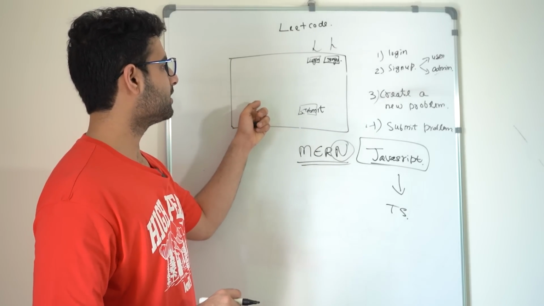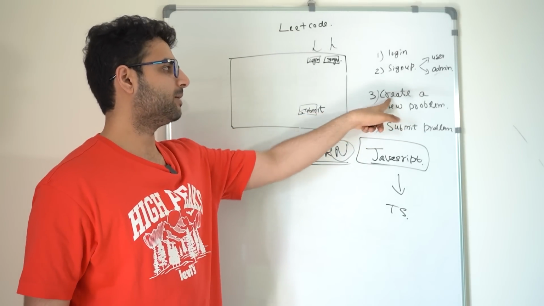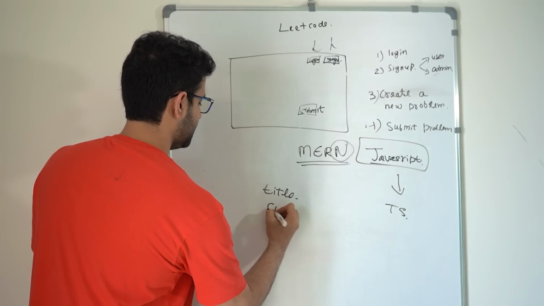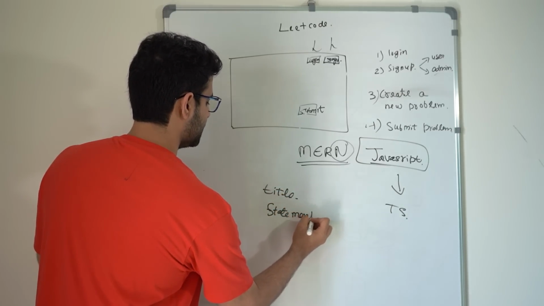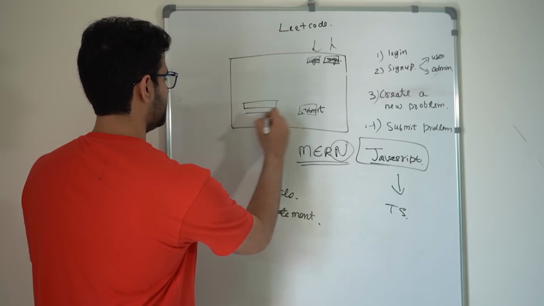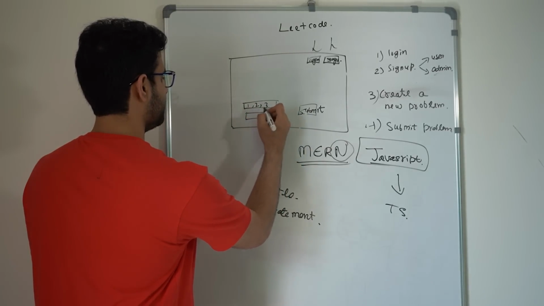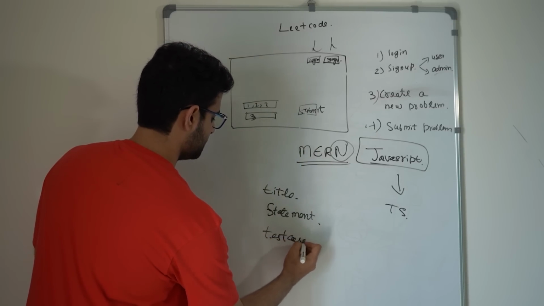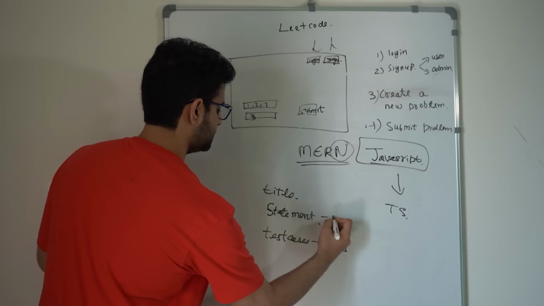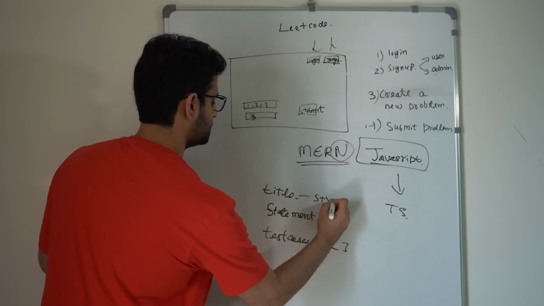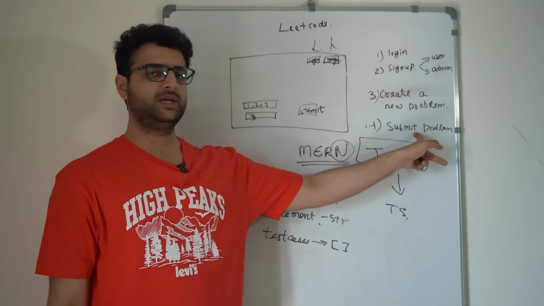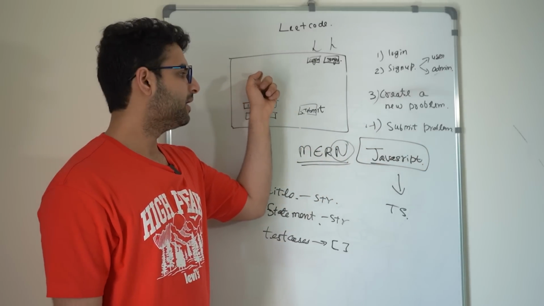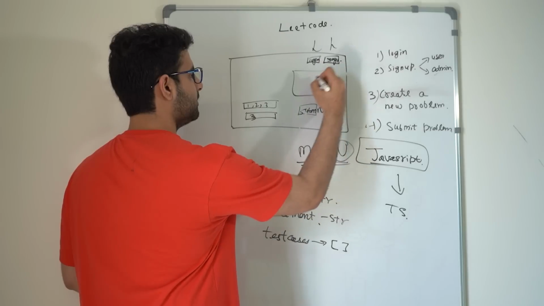Just so that we don't worry about the application level jargon. So the creator of the problem needs to submit a title for the problem and the problem statement. Maybe a test case, which is something you see here in LeetCode, where you have the inputs. Hey, the input should look like this and the output should look like this. Test case, but this is an array, this is a string, and this is also a string. And finally, submit a problem is a dummy endpoint, which should accept the ID for the problem that the user is trying to submit and the code that they've written here.